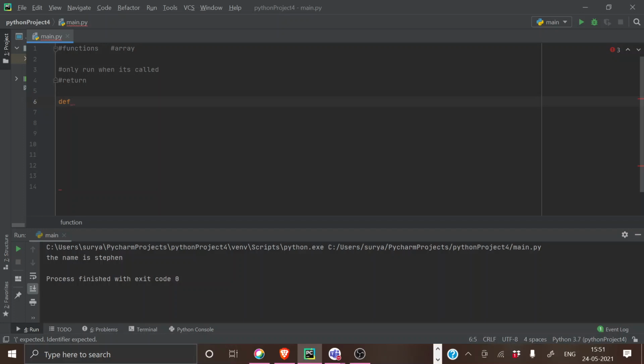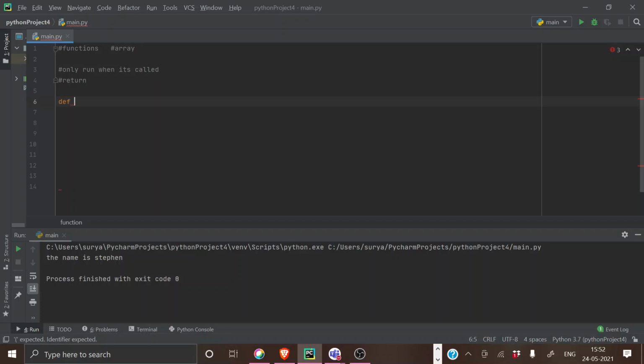Just like print is a keyword, def is also a keyword which you will be using when you want to use a function. If you're using a function, you have to use this keyword def. Don't get confused, it is just a keyword for it.